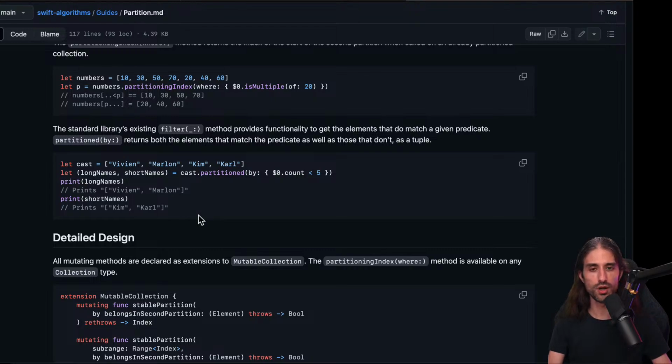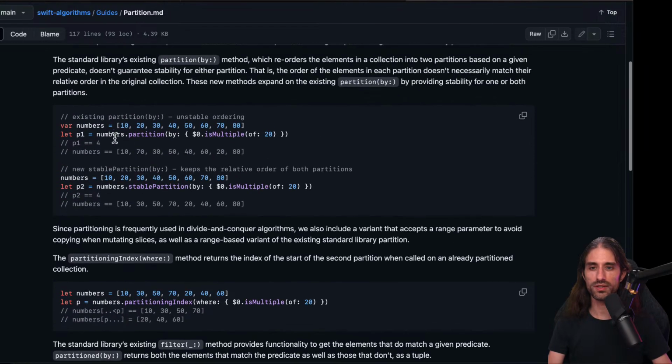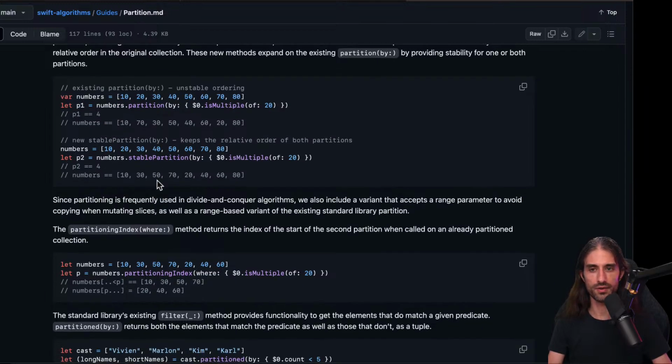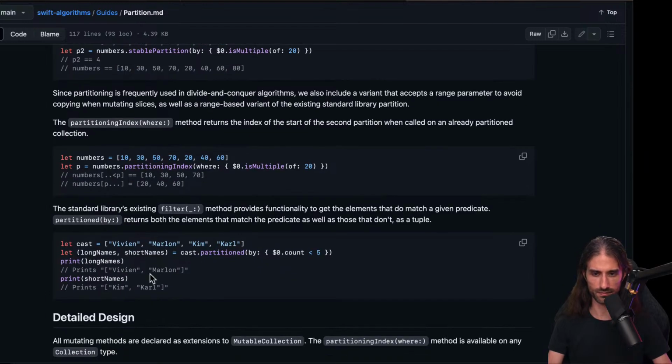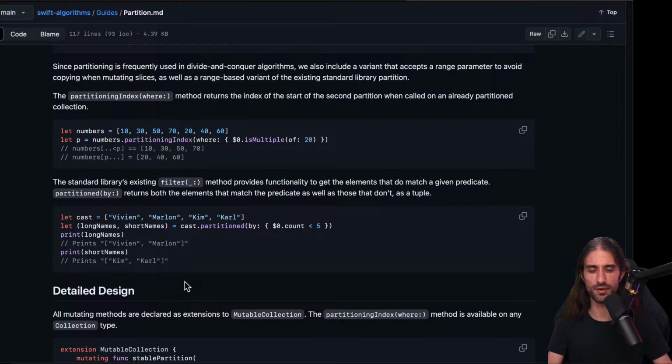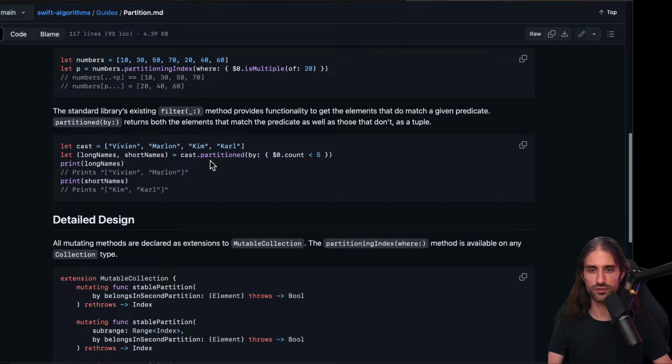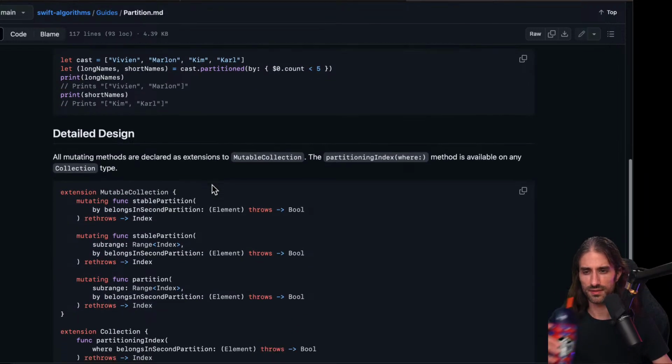So that could be useful, but since partition already returns the index and the mutated array, you could compute it yourself just by computing the two subarrays. So this is more of a convenience method than anything else, but kind of nice to also have it.